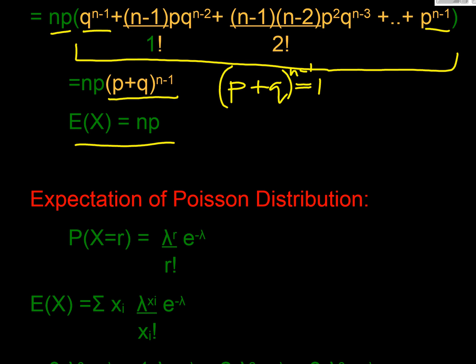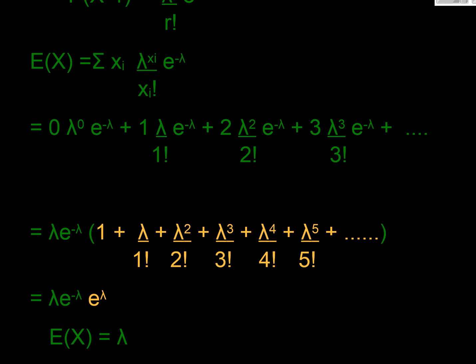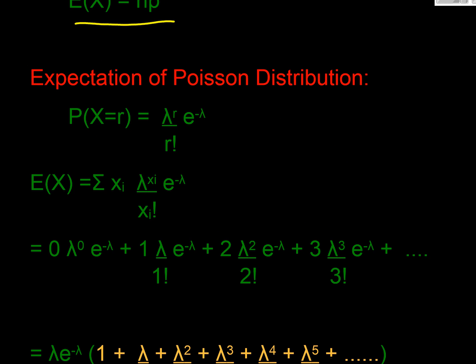We can do exactly the same approach with the Poisson, which is about queuing probabilities. So there's our probability. We're going to multiply it out again. So we're going to get 0 phone calls times the probability of that, 1 phone call times the probability of that, 2 phone calls times the probability of that, 3 phone calls times the probability of that. And that goes on forever, doesn't it? Because we can have an infinite number of phone calls.